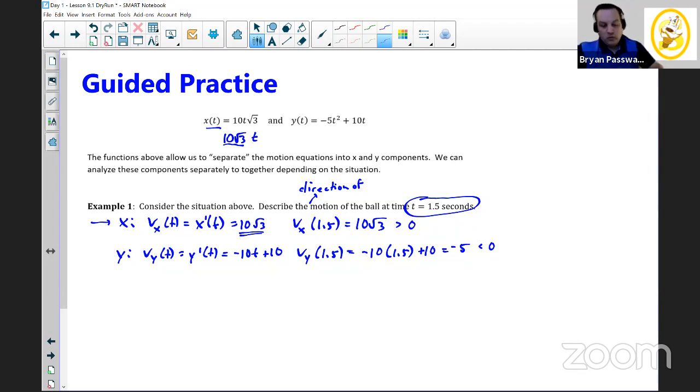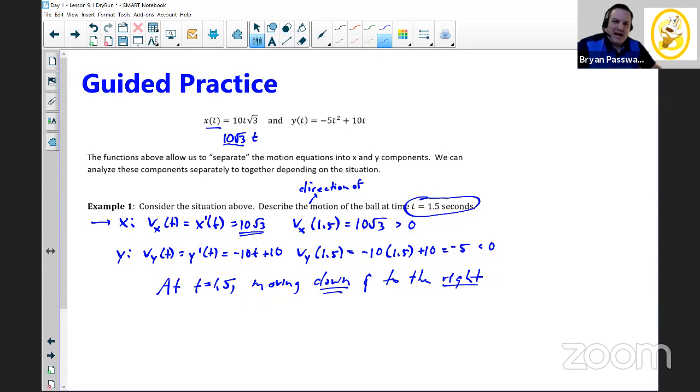So the overall direction of this particle at t equals 1.5, or this ball in this situation, is moving down because of the y and to the right. So the motion is going to be down and to the right.